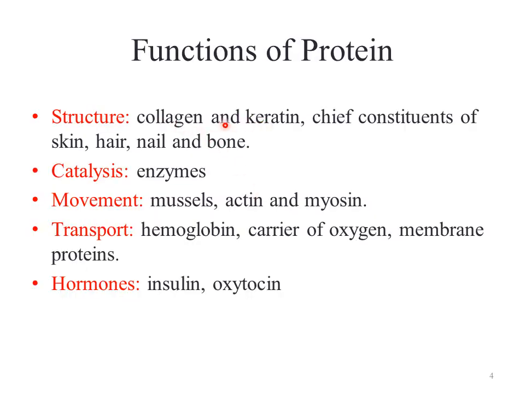Collagen and keratin, both types of proteins, are the main constituents of the skin, hair, nails, and bones in animals and humans. And also in the cell membrane of plants, proteins are present as basic components. So from here, we can understand that proteins have a role in the structural development of plants and animals.